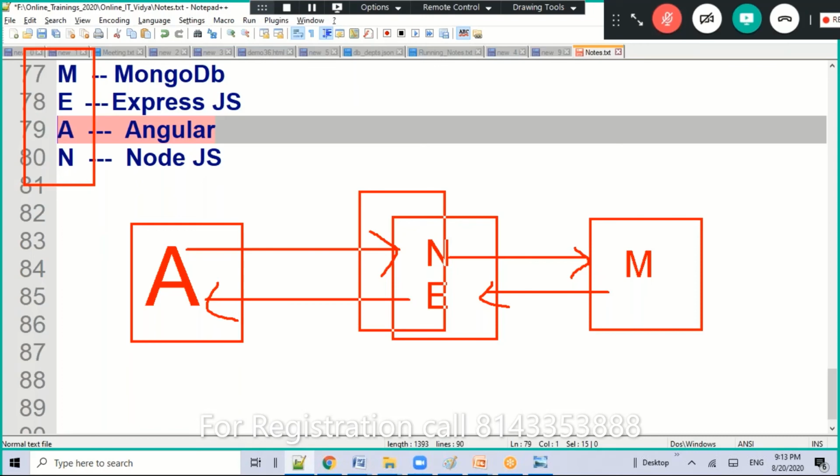That means instead of Node and Express in this place, we can use either Java or .NET or PHP, whatever you want. It then becomes Java full stack or .NET full stack, whatever you call it. But everywhere Angular is common. That we are supposed to understand.